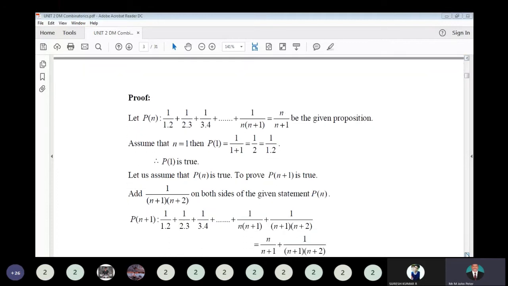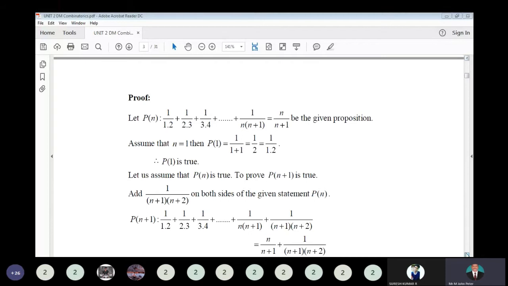So substitute n equal to 1. You will get 1 divided by 1 plus 1, that is 1 by 2. So that is the first number summation. So it satisfies, p of 1 is true. For p of n, assume it as true and prove that p of n plus 1 is also true.